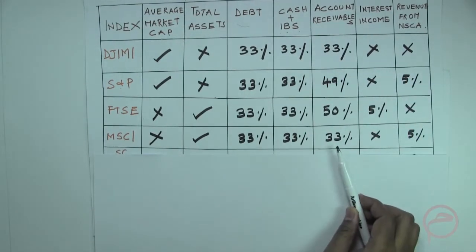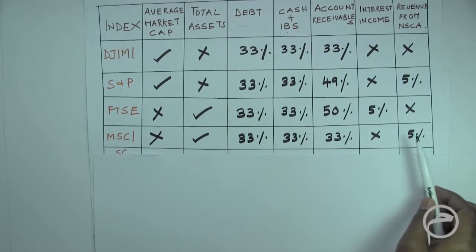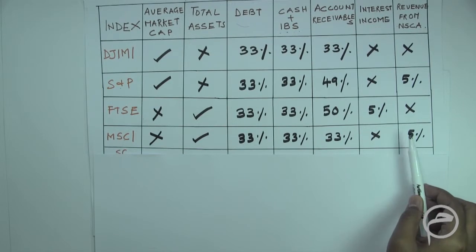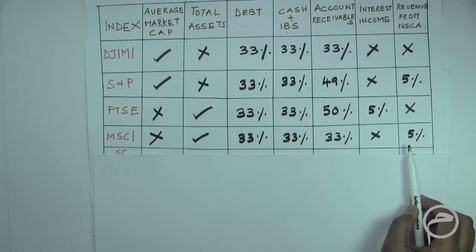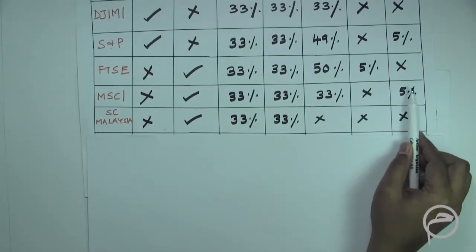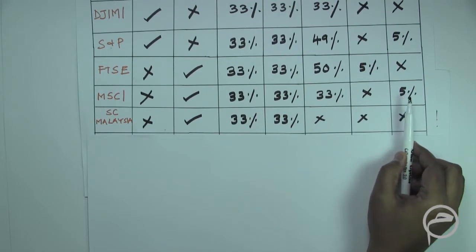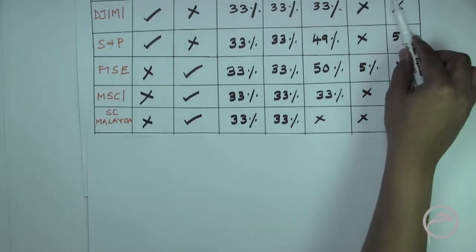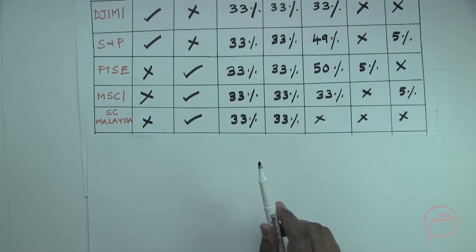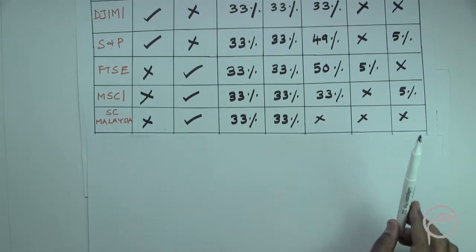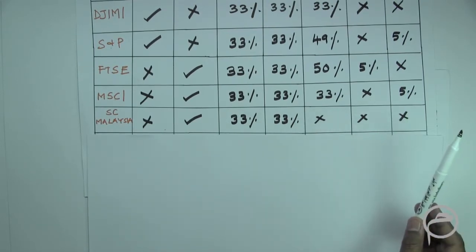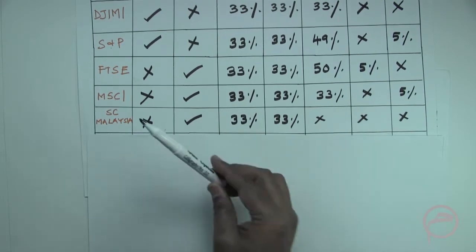Accounts receivables 33%. But there is a mention in relation to the revenue from non-Sharia compliant activities. So here it is 5%. It should be less than 5% of the total income of the company.